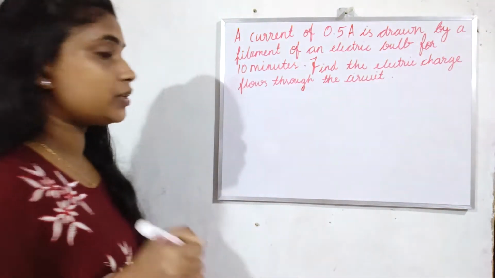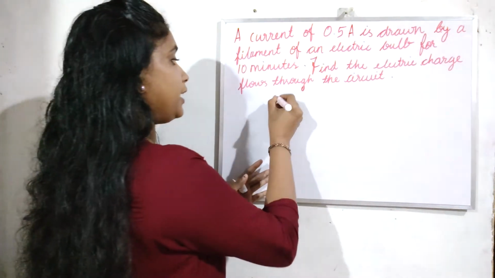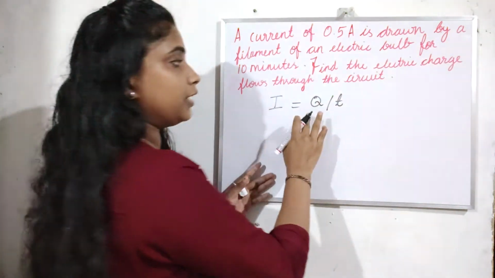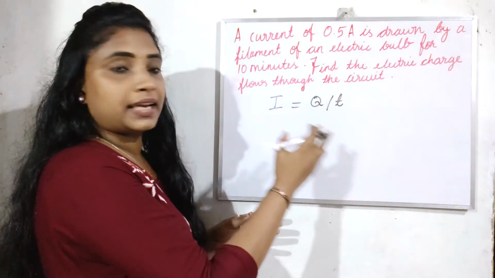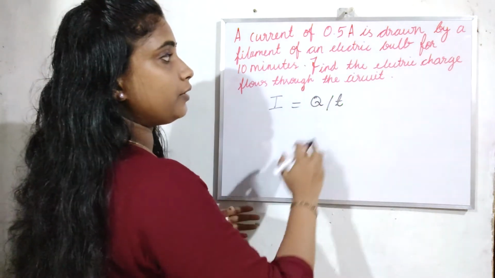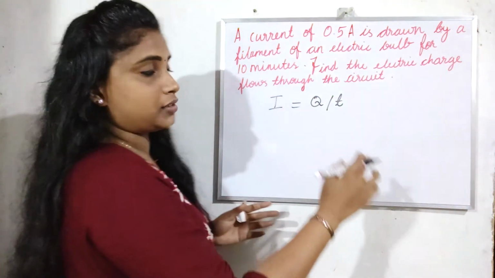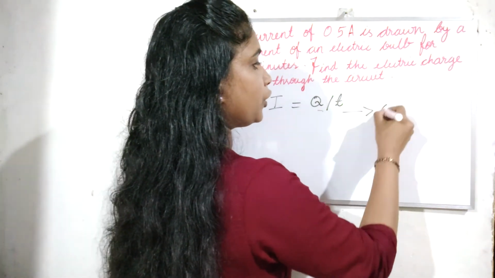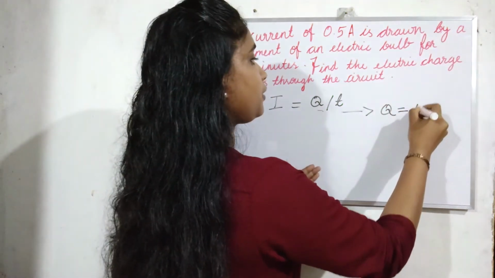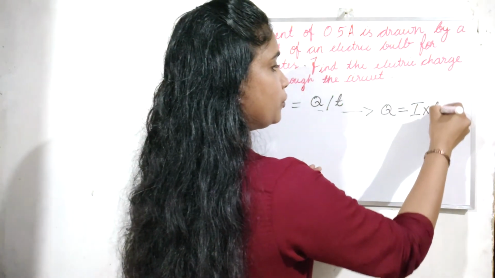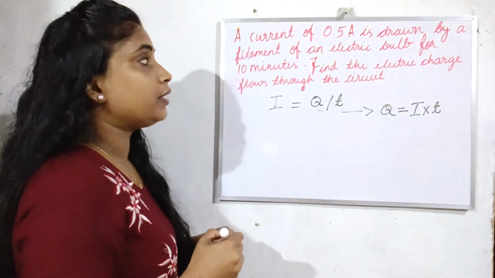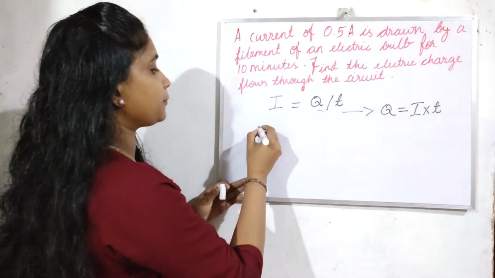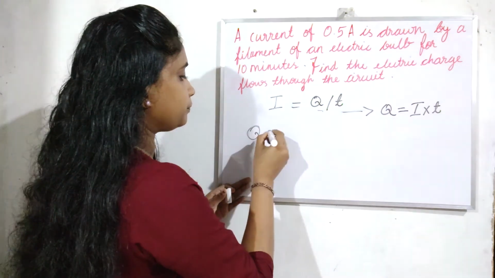We know the equation for electric current: I is equal to Q by t, the amount of charge per second, that is electric current. But here we have to calculate electric charge, so we have to calculate Q. We can write Q is equal to current I into t, current into time. The current is given, 0.5 ampere. So Q is equal to